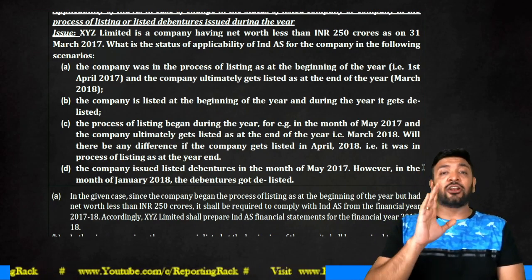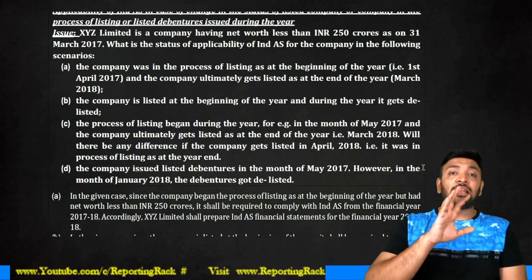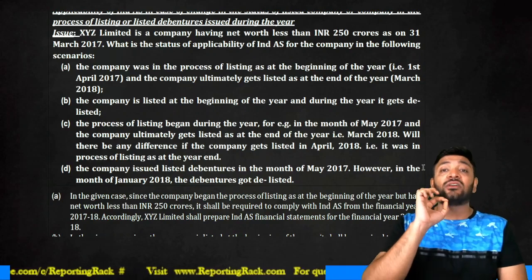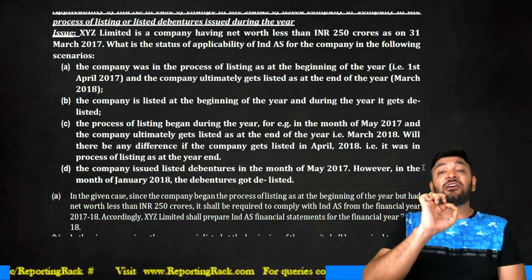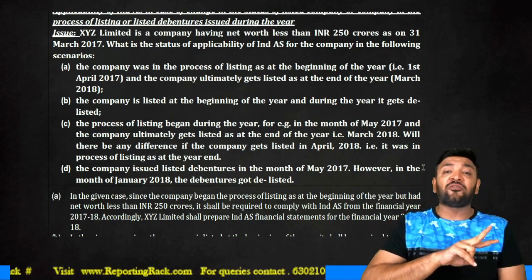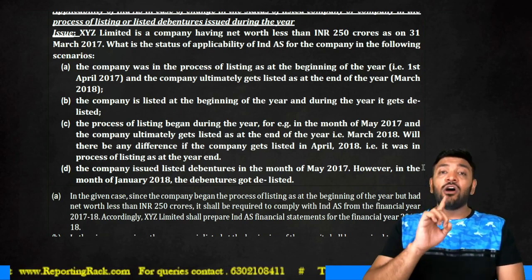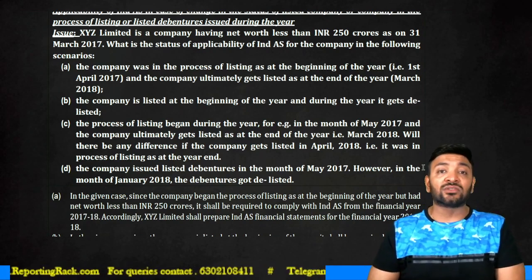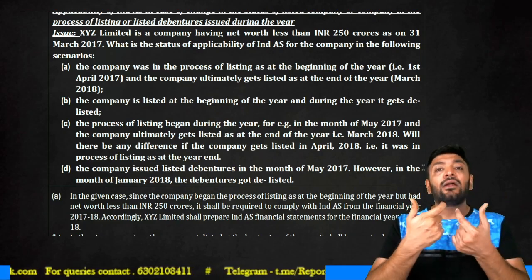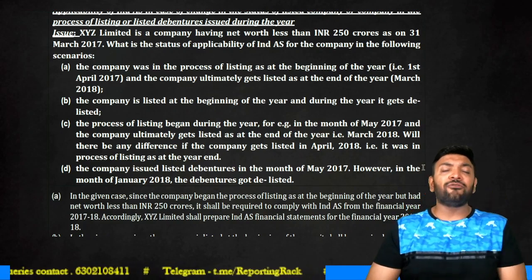Therefore, in the first scenario, I can say that XYZ Limited has to comply with IND AS under the category of phase 2, where it shall draft IND AS financial statements starting from the financial year 2017-18. If I am drafting the first IND AS financial statements for the year 17-18, I will also have to prepare comparative financials for the year 16-17. The date of transition in this case of XYZ is 1st April 2016. 16-17 is the comparative period and 17-18 is the current year, where the first IND AS financials are drafted. That is the answer to my first question.